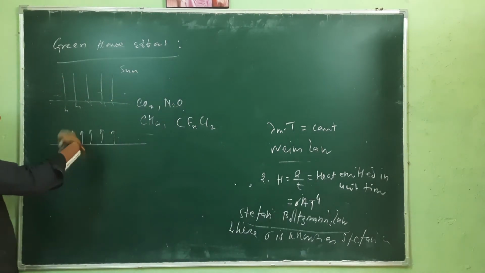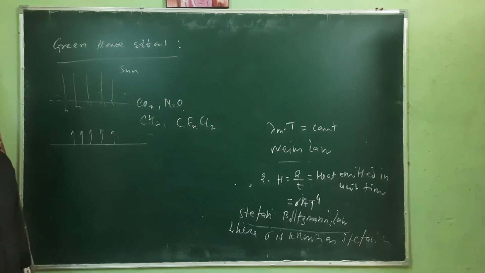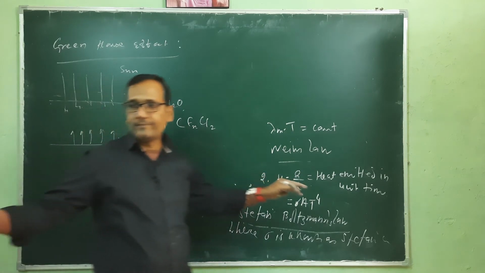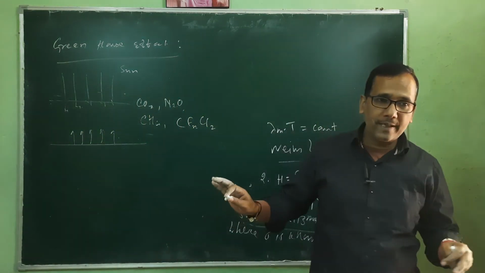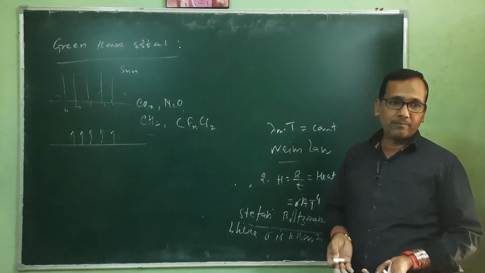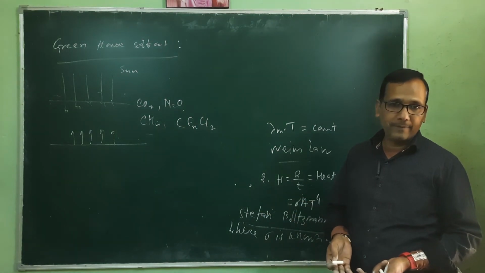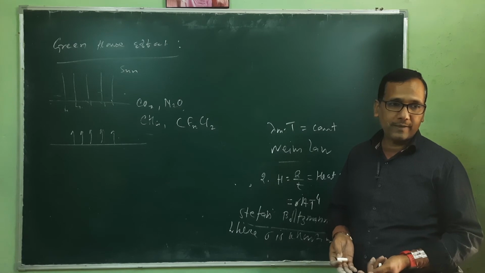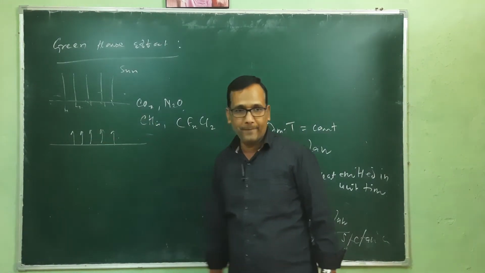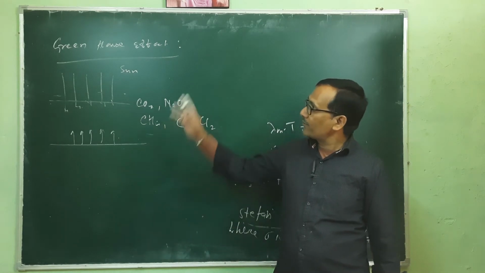So ultimately that energy stays in between, in our atmosphere. So our atmosphere is getting warm, and because of that warm atmosphere, the temperature of our earth is increasing. This effect, the reflection of this energy, is known as the greenhouse effect.